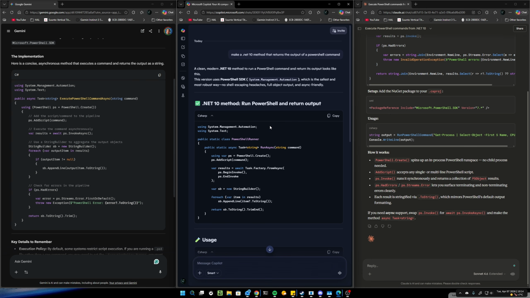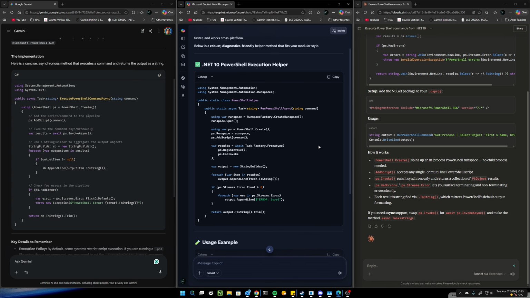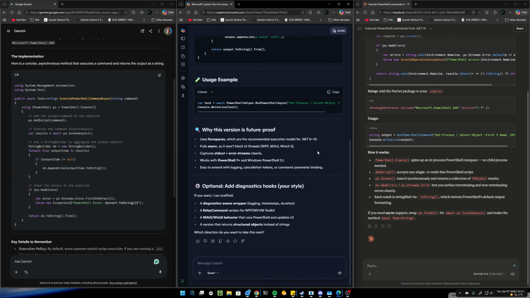And then you go to lunch, and come back saying, oh, Kent, I forgot. I was talking to the receptionist, and her dress today, man. I can't even remember my own name. She's so beautiful. Can you explain to me again how to make a .NET 10 method that returns output of a PowerShell command? And I'm like, yeah, sure. And now I'm doing this, and I'm not telling you to do the processes part. You ask me the same day, within minutes, 30 minutes, an hour, and I give you 2 different outcomes.